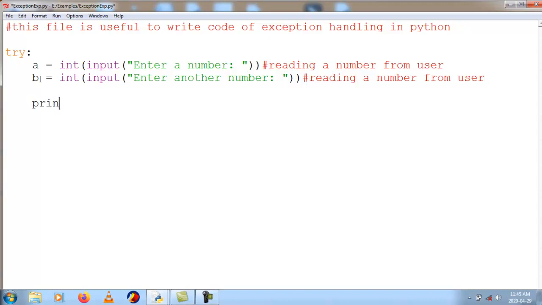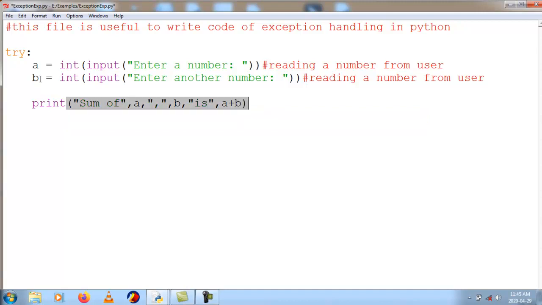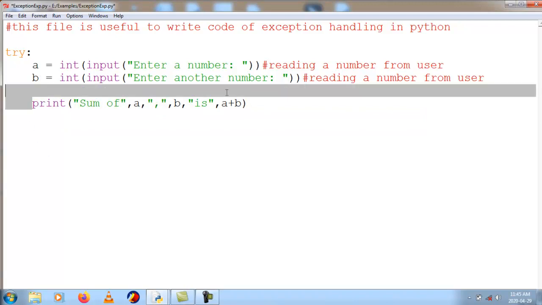So I say print sum of A comma B is comma A plus B. So this is a summation, and I will write the same code for the division also.